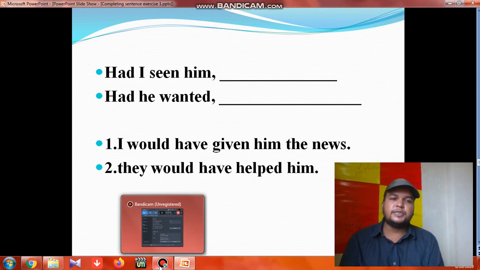And the third conditional says if then past perfect, then the next clause will be subject would have, could have, might have, should have, then B3. That's all. And the last one is zero conditionals. It doesn't have any if, but still it expresses the same thoughts. In this case we take the structure of third conditionals, meaning would have, could have, might have, should have. This much. Are you getting this?